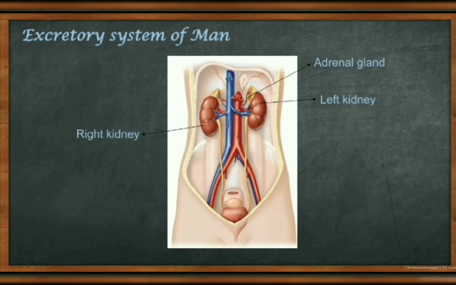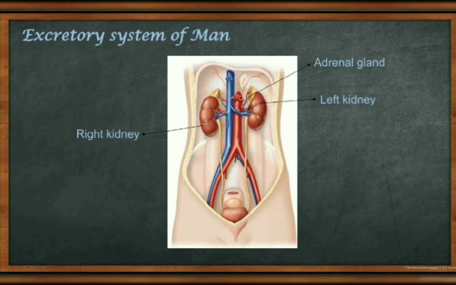First, the adrenal gland secretes the adrenaline hormone, which is commonly called the emergency hormone or 3F hormone. 3F means fight, fear and flight. These three are emergency situations, and in these situations the adrenal gland secretes adrenaline.